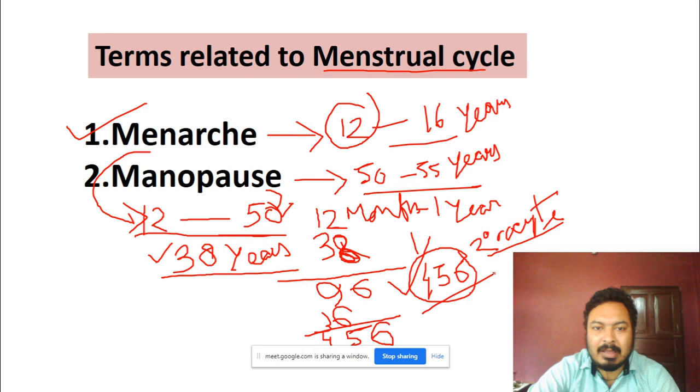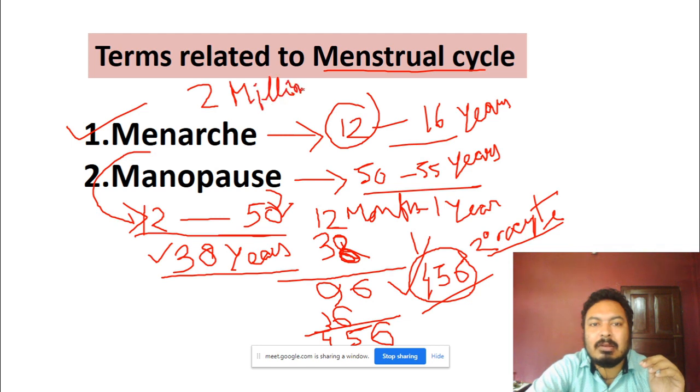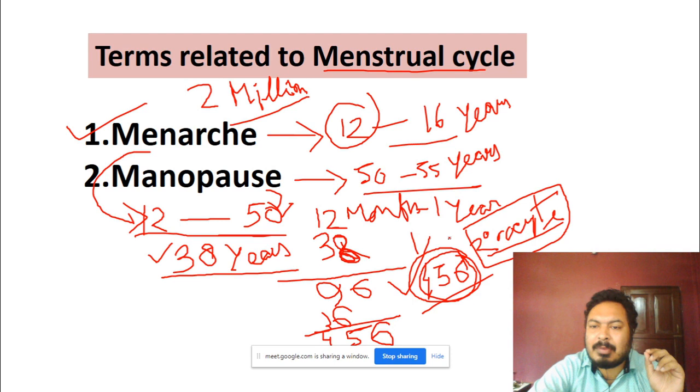Just remember the term. When the oogonia are formed, how many oogonia are there? It is almost 2 million. Remember, 2 million oogonia are there. Out of this 2 million oogonia, only 456 secondary oocytes are released during her lifetime. So the number of secondary oocytes is very small, but the oogonia number 2 million.